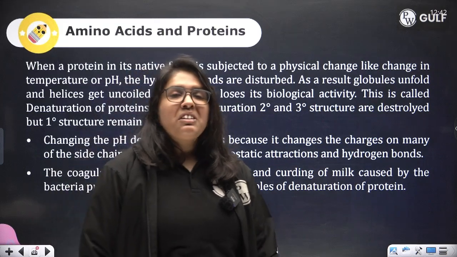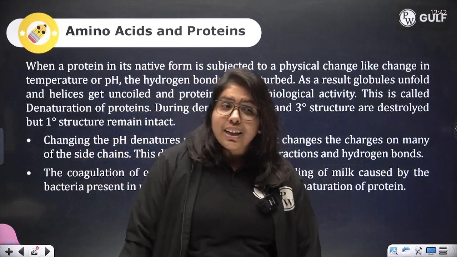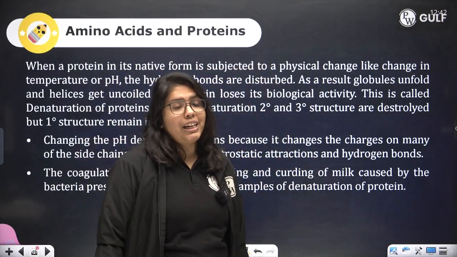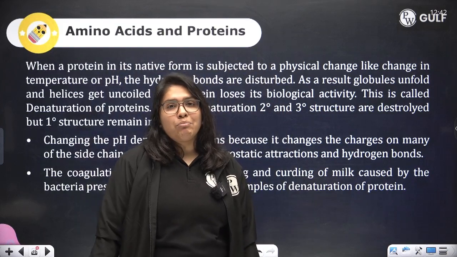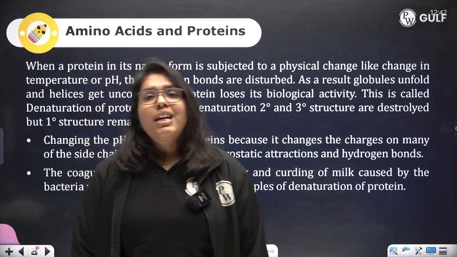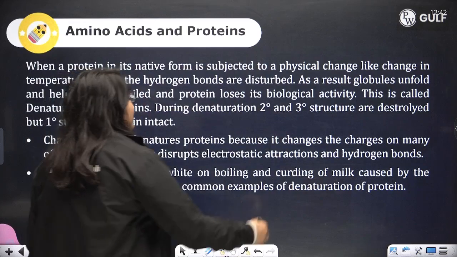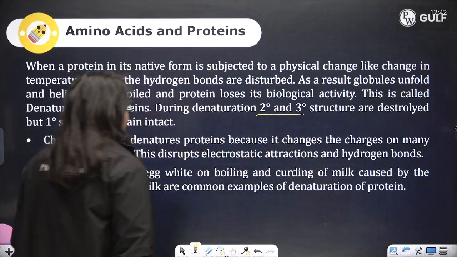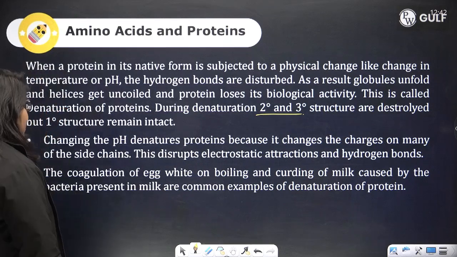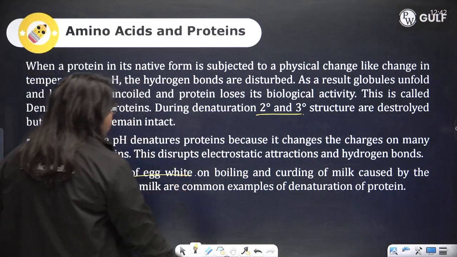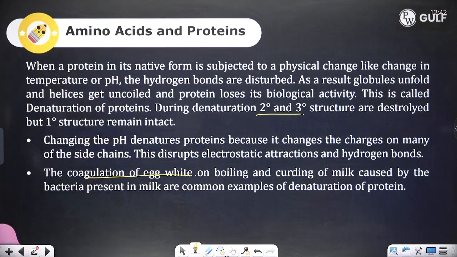Since the secondary and tertiary structure, which is actually important for the activity of the protein, especially in the case of enzymes, is destroyed, the protein is denatured. Primary structure remains intact. Curdling of milk and coagulation of egg white are examples of denaturation of proteins.